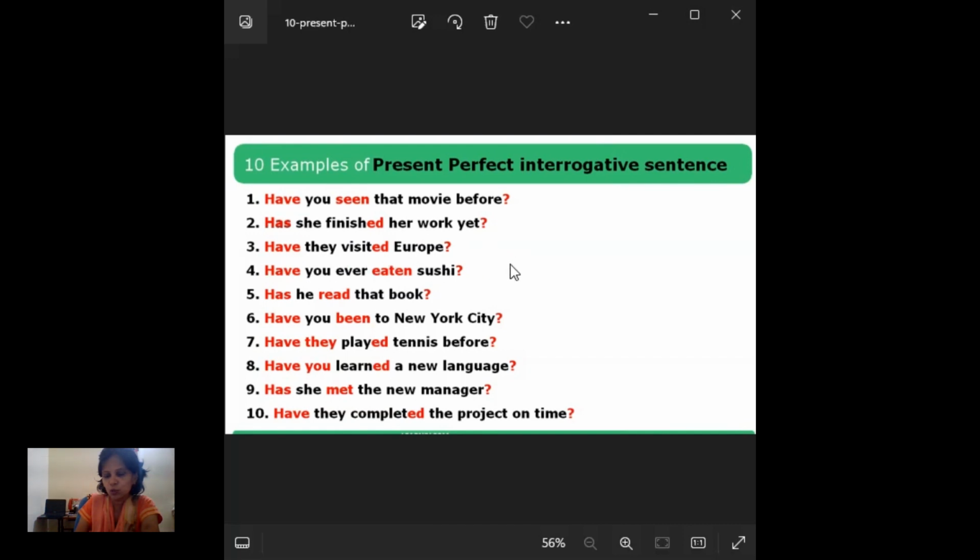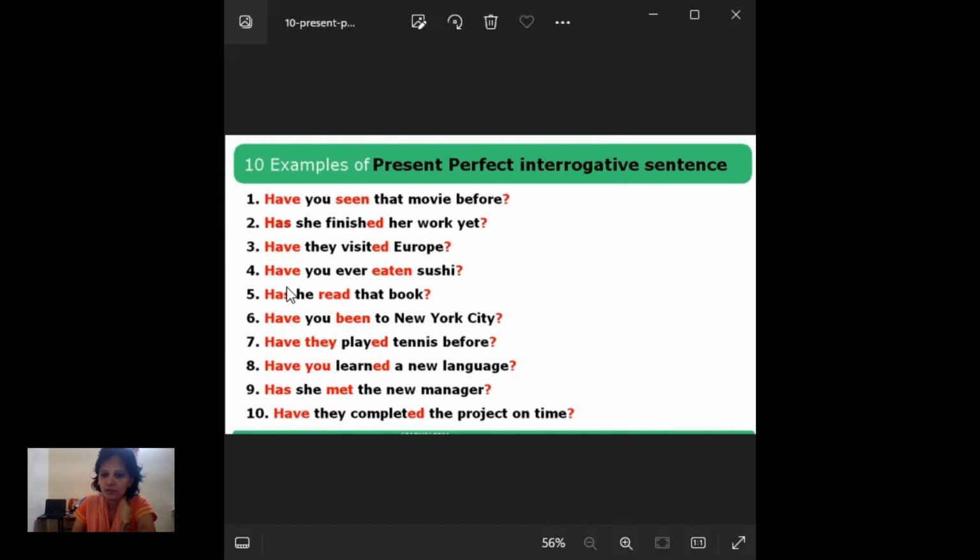Have they visited Europe in their lifetime, whether they have gone or not? So far, have they gone to Europe or not? He wanted to make sure about their visit to Europe. That is what it means.